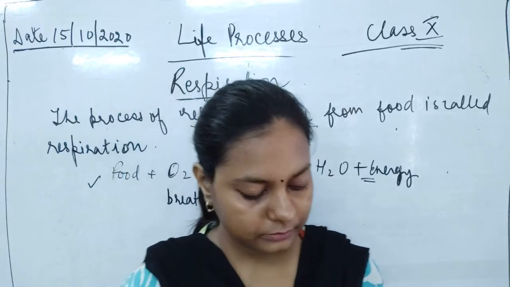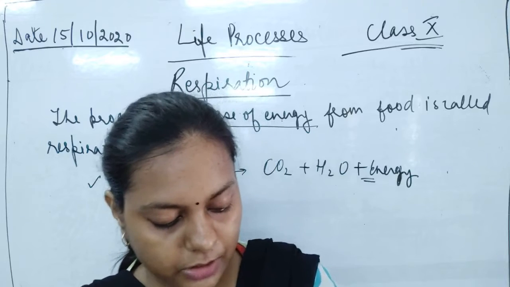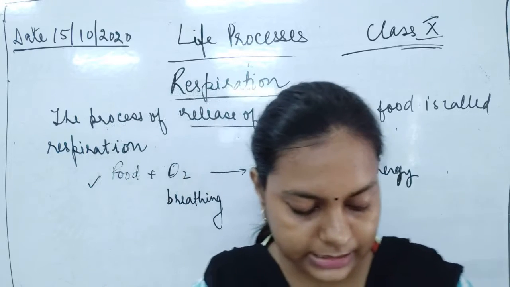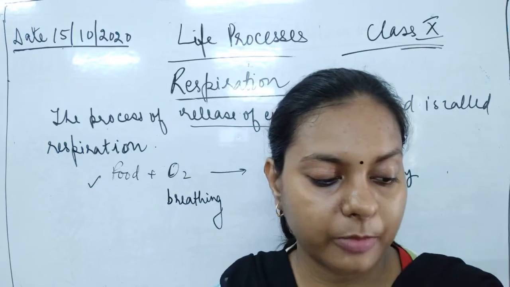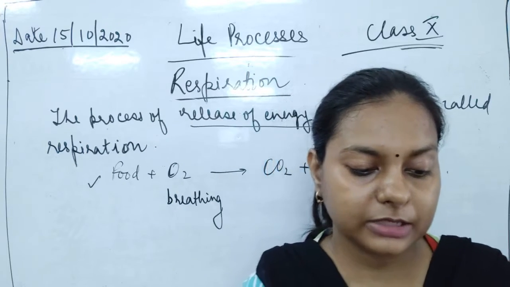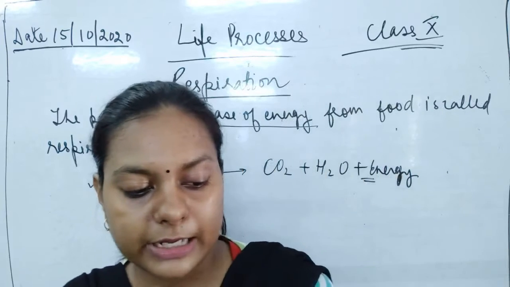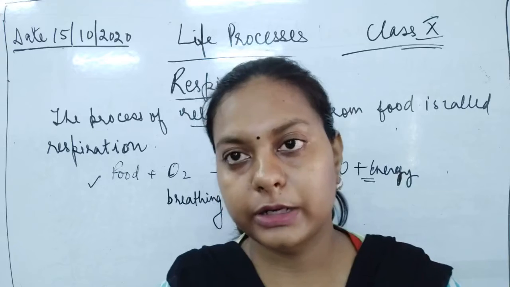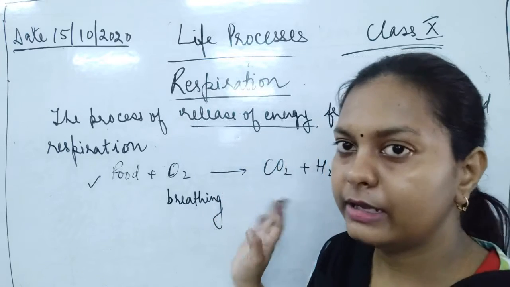The next thing, the process of respiration involves taking in of oxygen into the cells and using it for releasing energy and for burning of food. This eliminates the waste products called carbon dioxide and water from the body. This process of respiration can be written in the form of a word equation: food plus oxygen gives you carbon dioxide, water and energy.